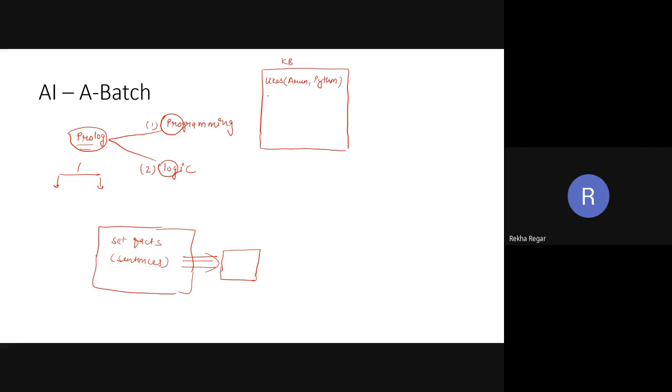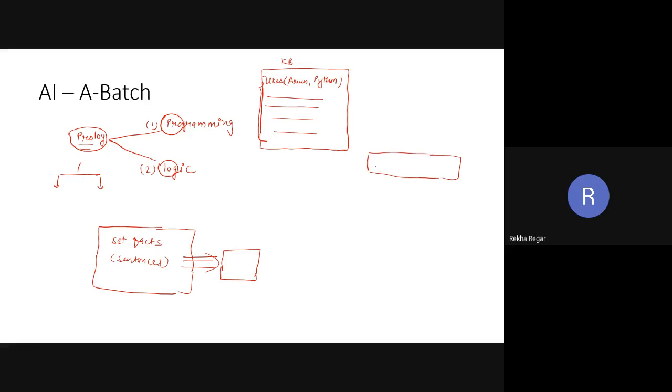So in that way we feed in some sentences or facts, and after feeding the sentences we can ask some questions. I can give syntax like this. After feeding the syntax, or knowledge, we can ask something of the system, and the system is going to take the information from this KB and give the answer.